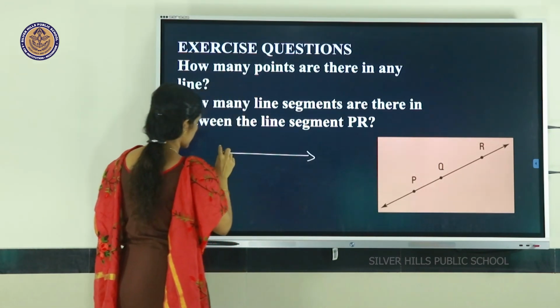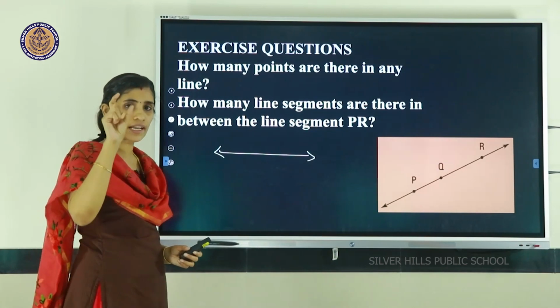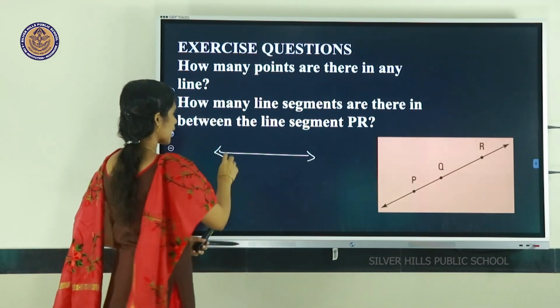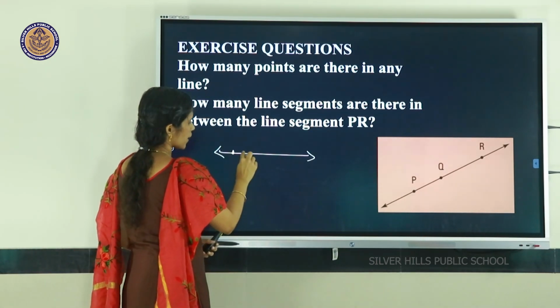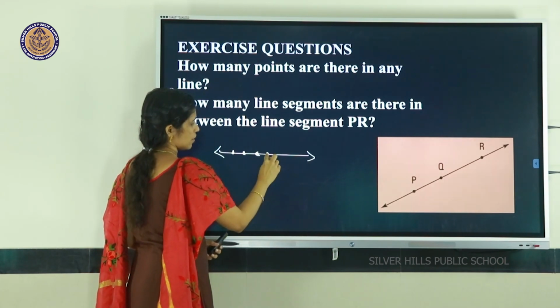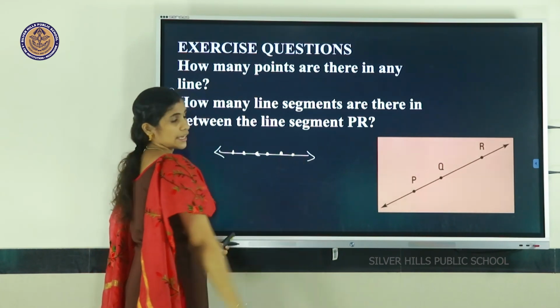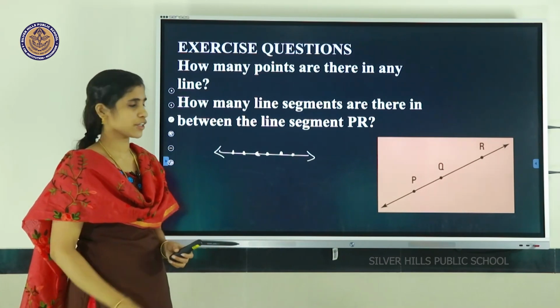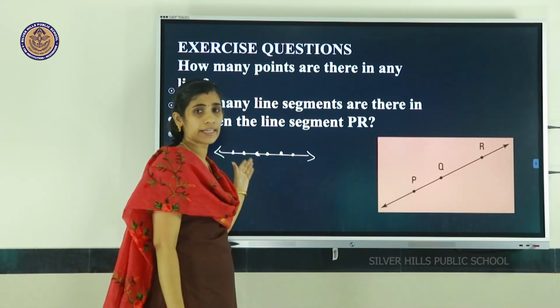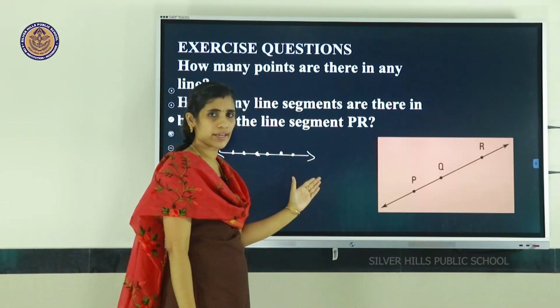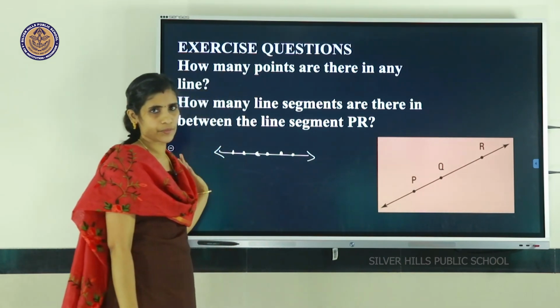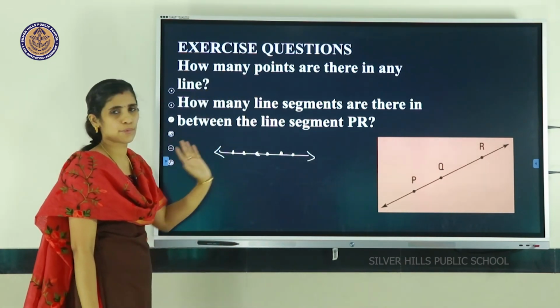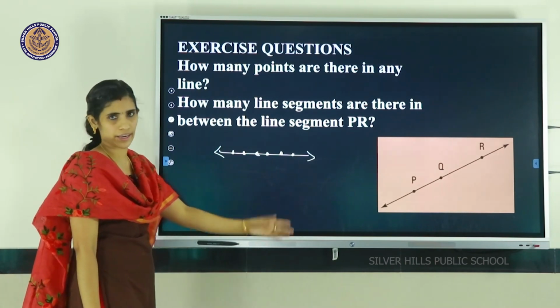We already discussed a line is a collection of points. A line is formed by a collection of points. So, we can find an infinite number of points in this line.